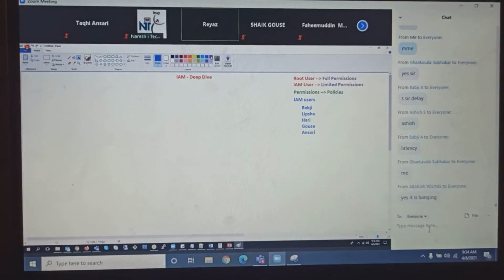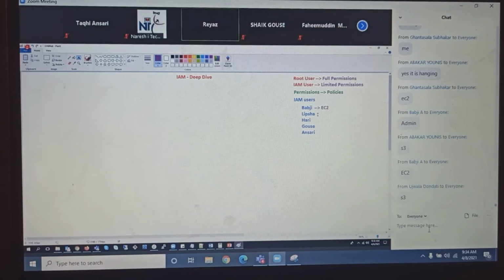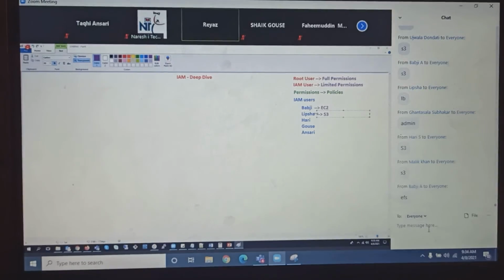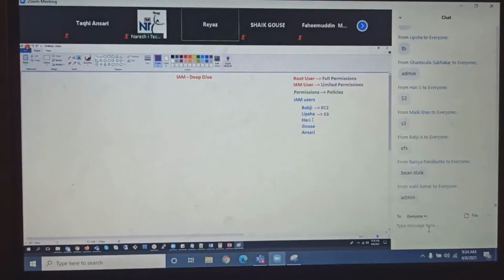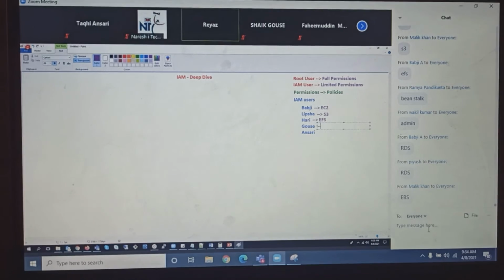So can you tell me, guys, what kind of permissions, what kind of policies can PUBG have? EC2, very good. And for Libsha, what kind of policy can we give? S3, good. For Hari, let's say EFS. For Gauss, let's say Beanstalk.